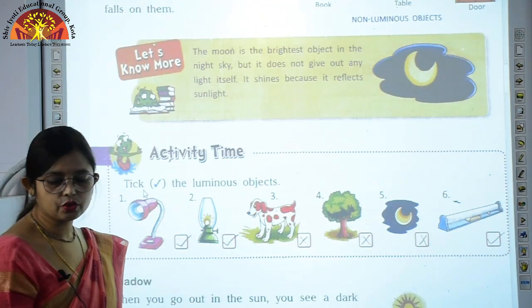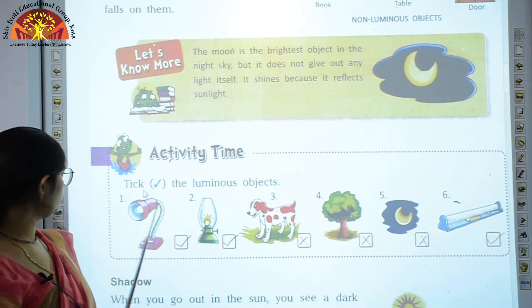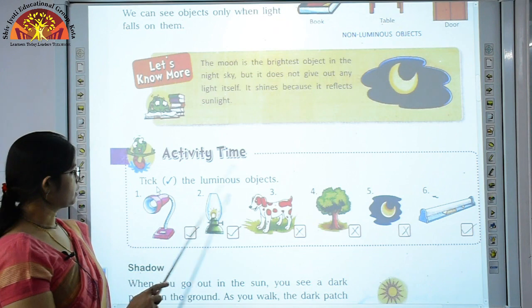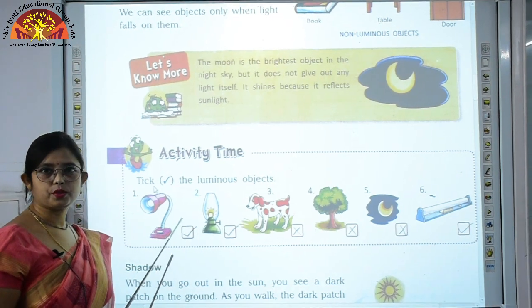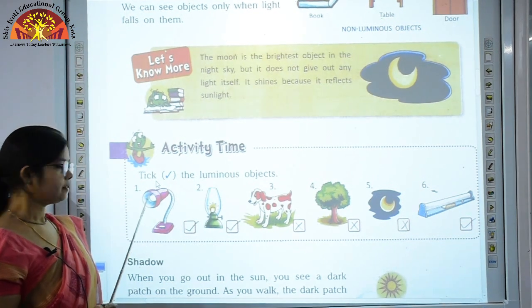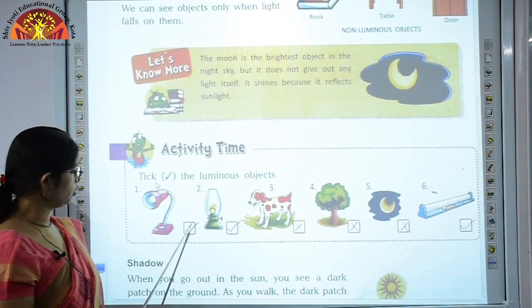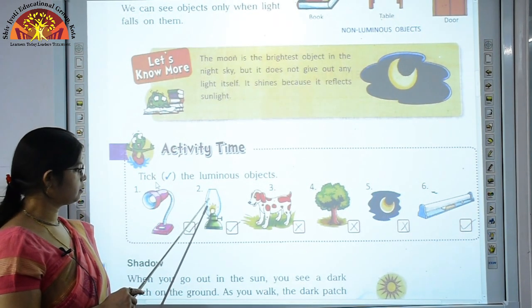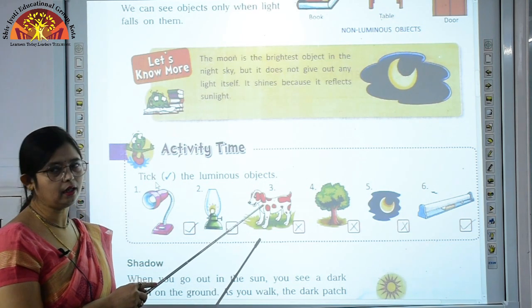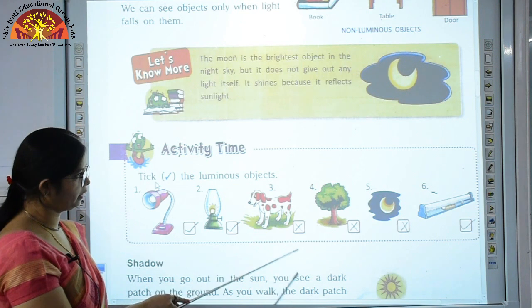So let us do this activity which is given in your book on page number 82. Tick the luminous objects. You have to put a tick mark on the objects that give out light, which are luminous. So here lamp is a luminous object, so you will put a tick over here. Again this is a lantern, so you will put a tick over here. Dog, is it a luminous body? No, so we put a cross over here.